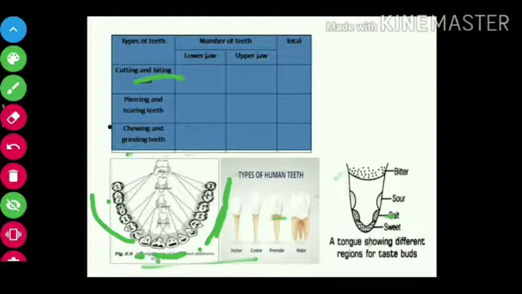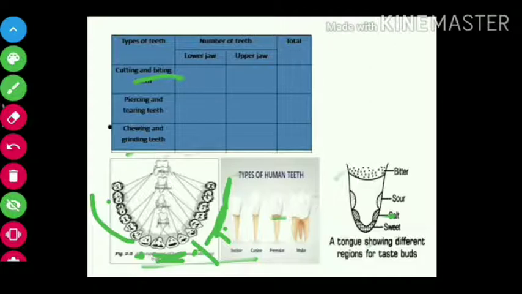So the front 2 teeth are incisors, then 1 tooth is canine, then 2 teeth are premolars and 3 teeth are molars. What you have to do is fill this box, number of teeth: how many biting teeth, incisors, are there. You have to write for the lower jaw and the upper jaw. Then how many canine teeth are there, write for the lower jaw and upper jaw. You will count your own teeth. Then how many chewing and grinding teeth, molars and premolars.